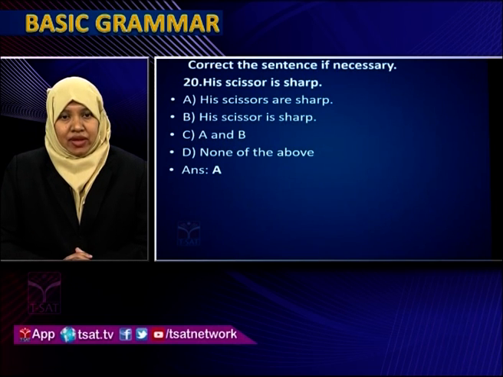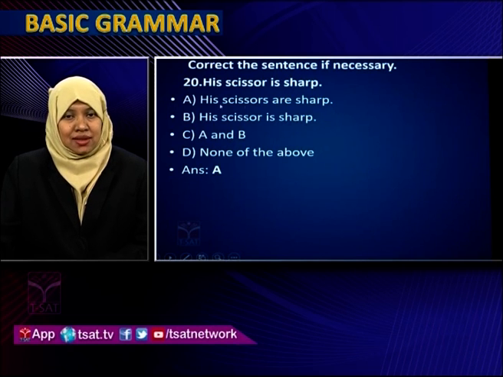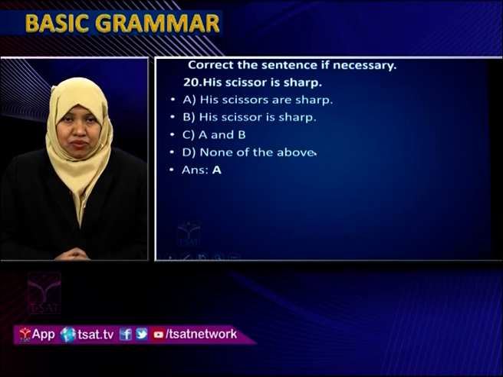Correct the sentence if necessary. Again, his scissor is sharp. If you look at this sentence, his scissor is sharp. Options: A, his scissors are sharp. Option B, his scissor is sharp. Option C, A and B. Option D, none of the above. Now which is correct here?